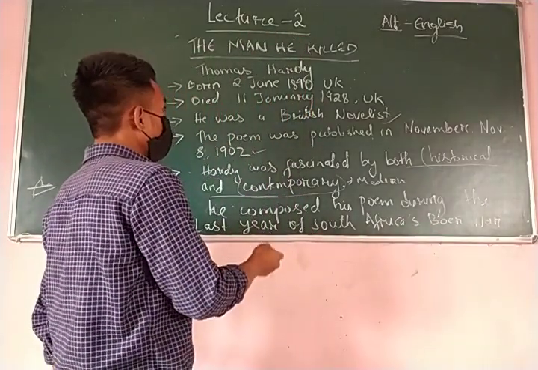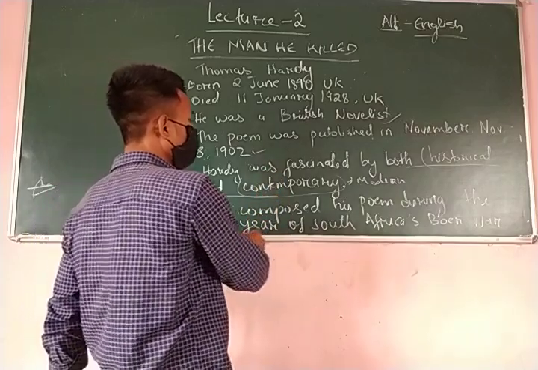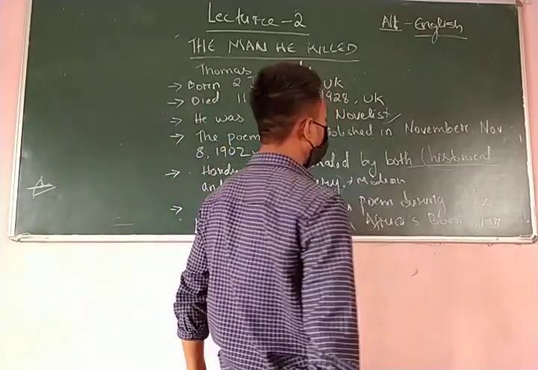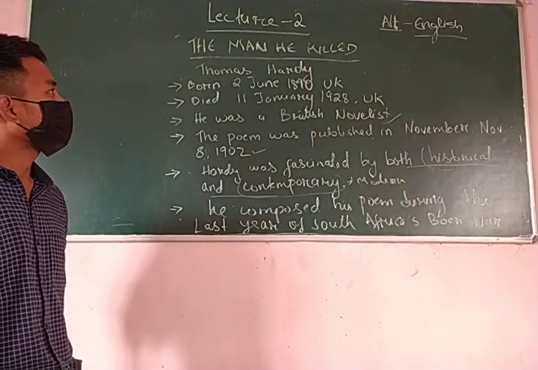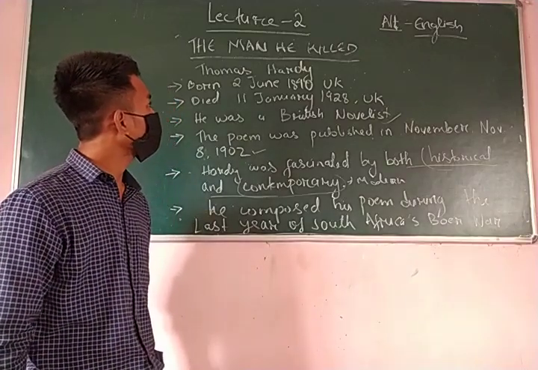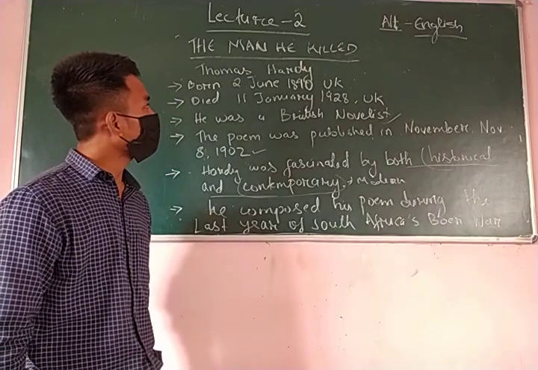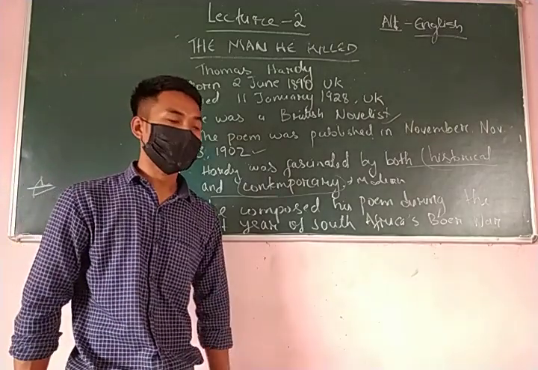So when is he writing this poem? He is writing this poem in the year of the South African Boer War, and this poem was published on November 8, 1902. This is the main introduction on who Thomas Hardy is and when the poem was written.